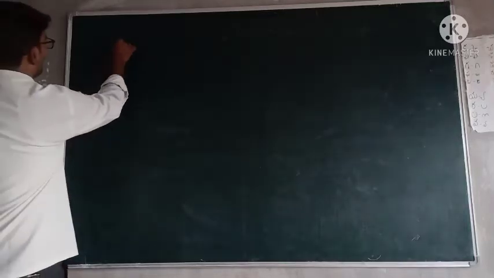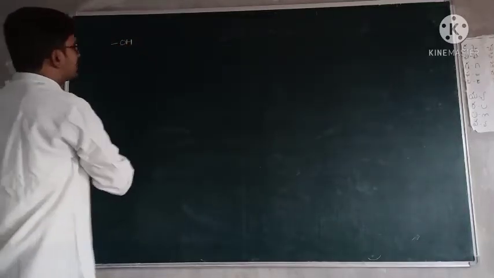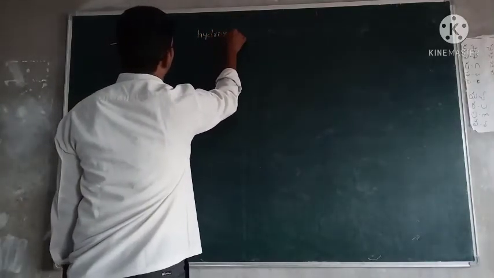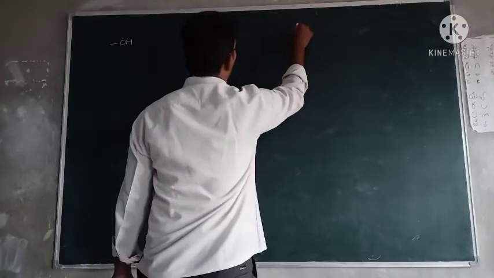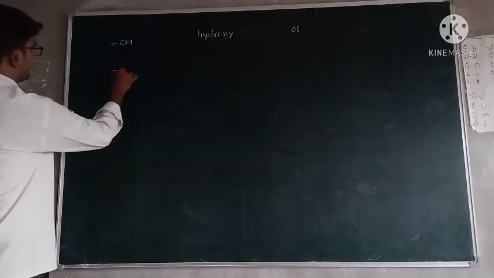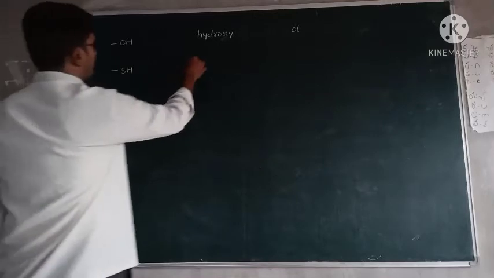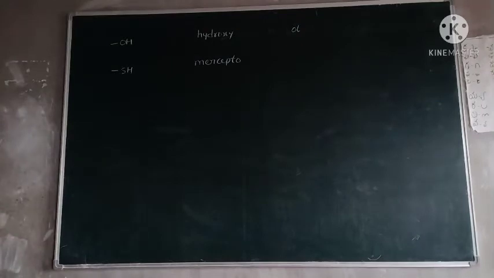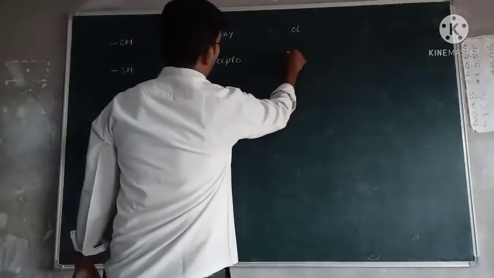Next, OH: hydroxy, main name is ol. OH means alcohols. Next one, thioalcohols, SH: mercapto, but it is asked only in rare cases, and thiol.